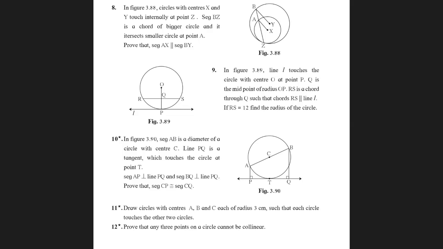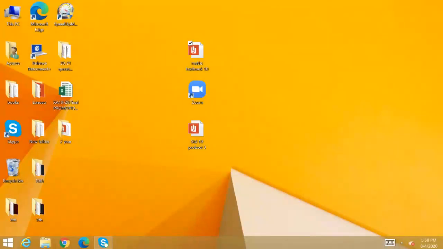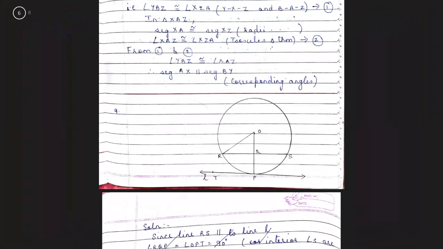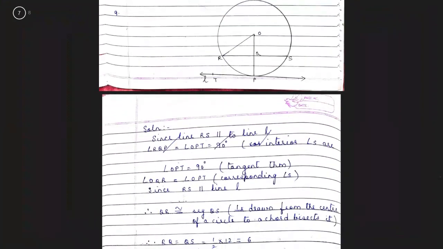What must we find out? We have to find the radius of the circle. You're also given RS is parallel to line L, and RS is equal to 12. These are the things that are given to you in the question. Now we need to find how to solve this. Let's see how to do it. Okay, now what we do is angle OPT equals 90 degrees by the tangent theorem, radius perpendicular to the tangent.